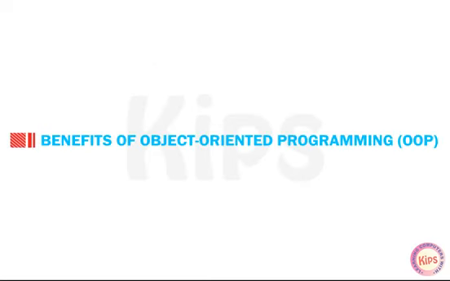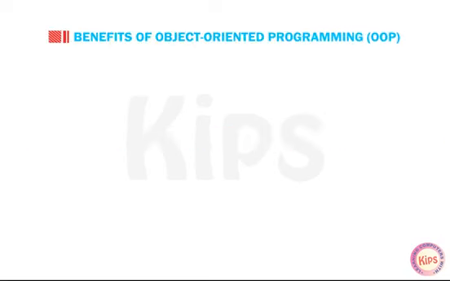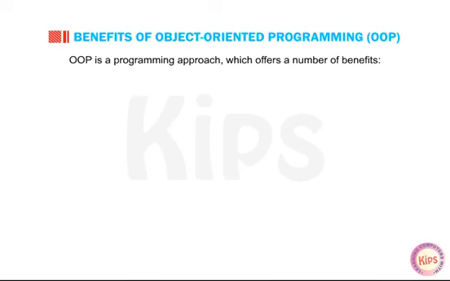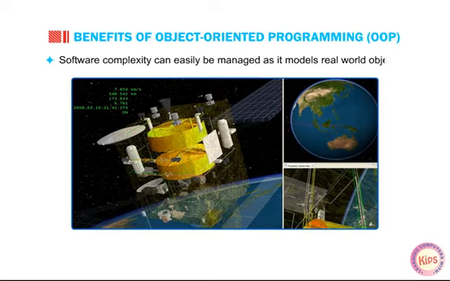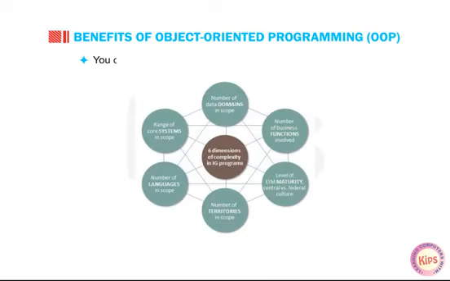Now we will talk about benefits of object-oriented programming, OOP. OOP is a programming approach which offers a number of benefits. Software complexity can easily be managed as it models real-world objects. You can easily modify and maintain the complexity of a program.